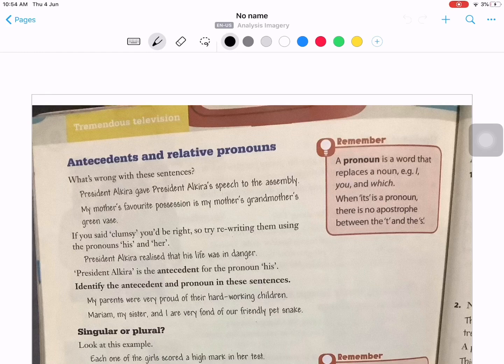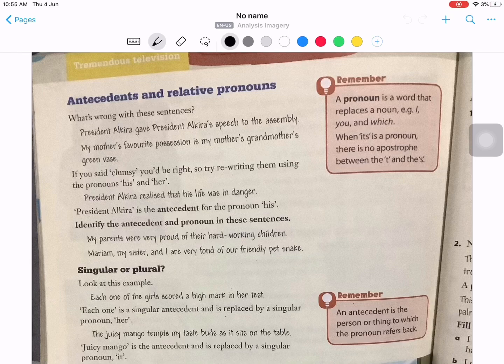Today's topic is going to be about antecedents and relative pronouns on pages 138 and 139 from your textbook. You need to understand what antecedents and relative pronouns are. This is so easy that I don't think you need an online class for this, but just in case you got confused, I will still provide this video for clarification purposes.